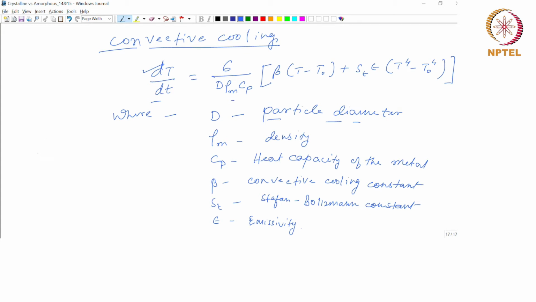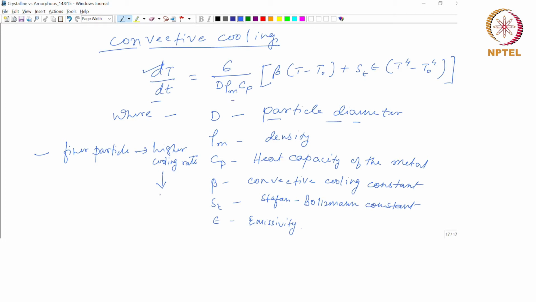So, that is what I said, that finer the particle, higher will be the cooling rate. And a higher cooling rate gives rise to a lower dendritic arm spacing.